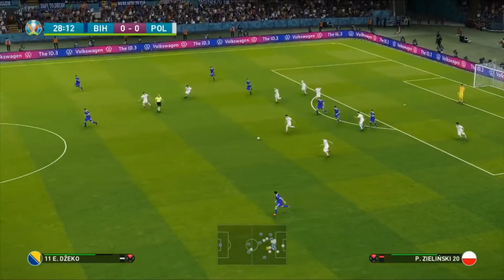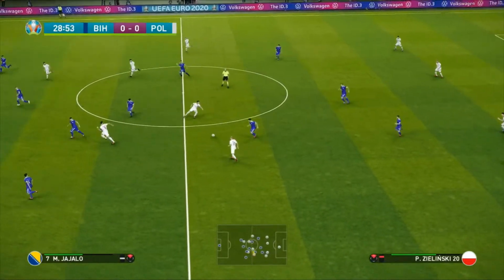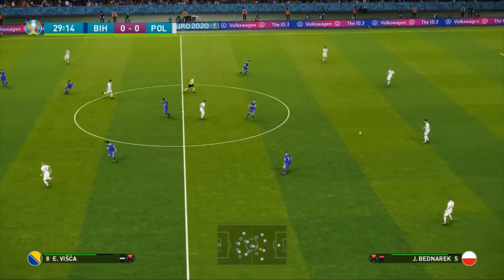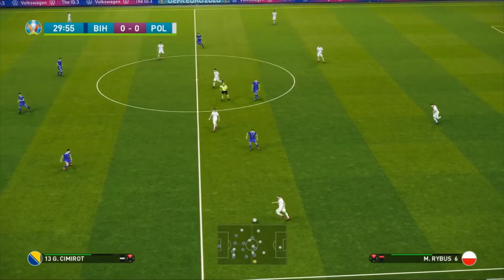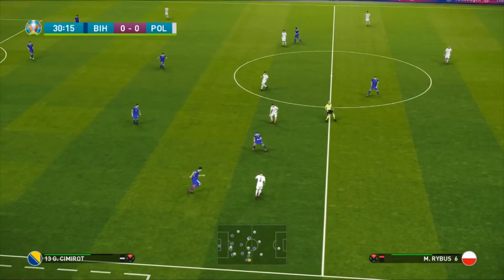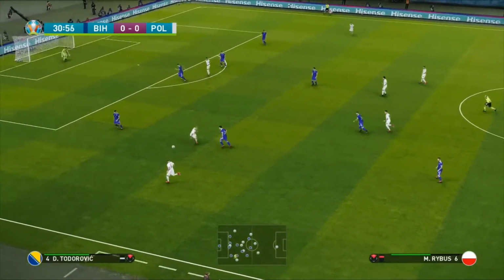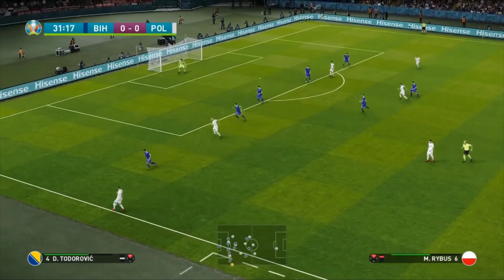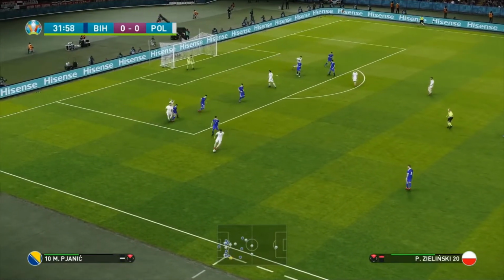And now the Polish could counter-attack. Here's Robert Lewandowski into Kamil Grosicki, formerly of Hull City, now of West Brom, hoping to go into the Premier League. Of course, second as it stands in the EFL Championship, which starts up in a couple of days' time. Whether they'll make it to the Premier League or not, it's looking likely. Here he is on the ball. Tries to get to Rebus. Keeps it in play. Now into Piotr Zielinski of Napoli.